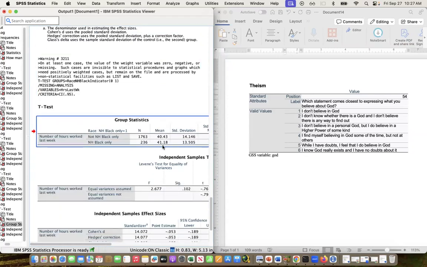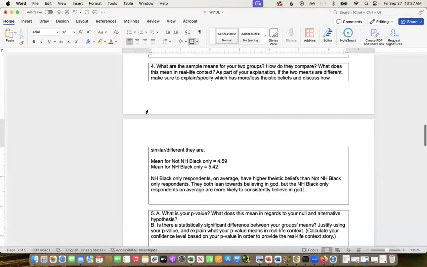And we can also see that non-Hispanic Black only are about 5, 7, 6, 7, about 3/4 of an hour more on average numbers of work hours worked last week. Okay, so that's comparing the sample means. All right, let's see what's next.